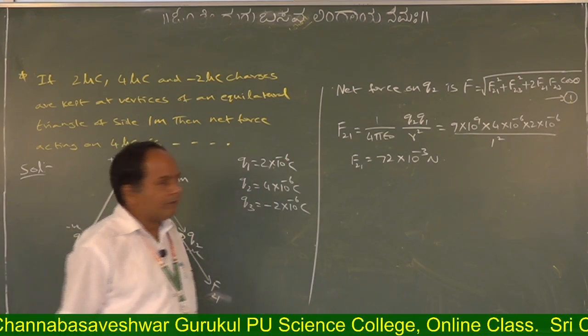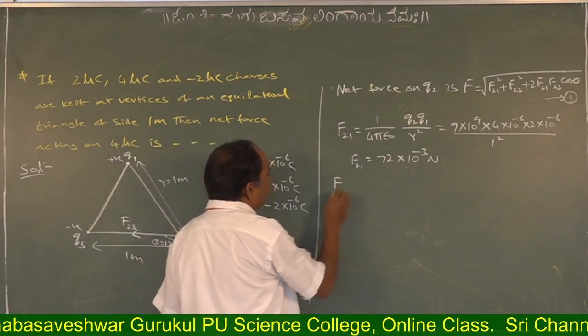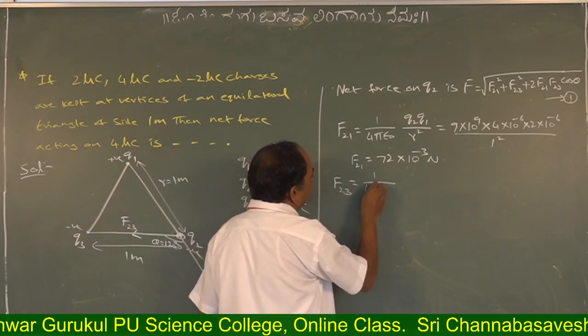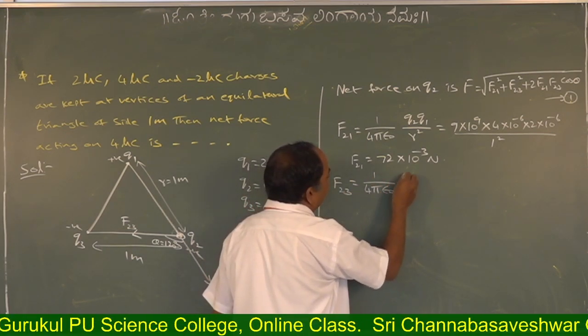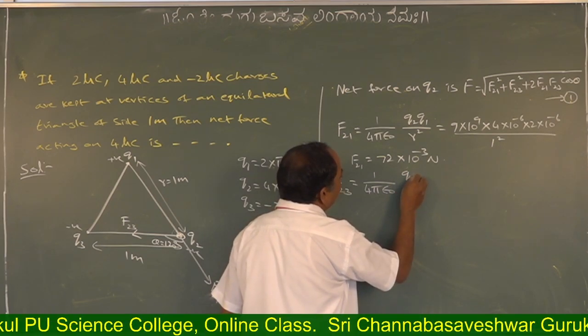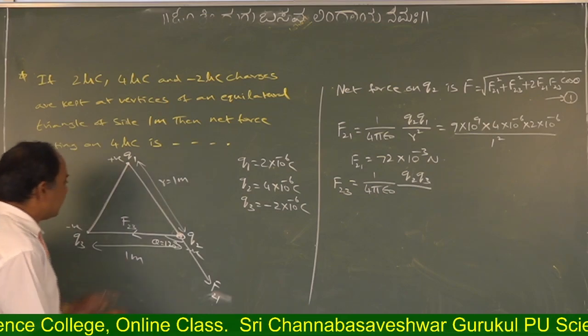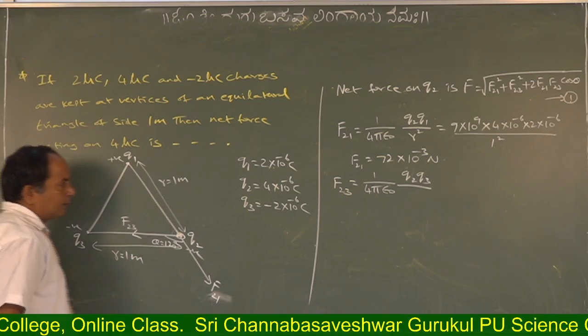Okay now. Next F, what is the another one? F23 is equal to, what is the formula? 1 by 4 pi epsilon naught Q2 Q3 divided by R square, this distance is also 1 meter. So same.